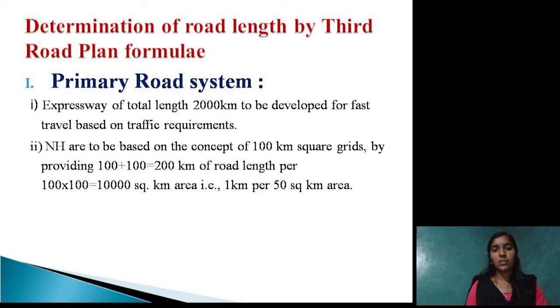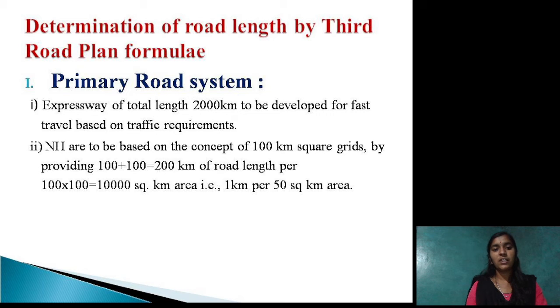Expressways of total length 2000 km are to be developed for fast travel based on the traffic requirements. In the length of national highway, we can also include expressways, that is 2000 kilometer.